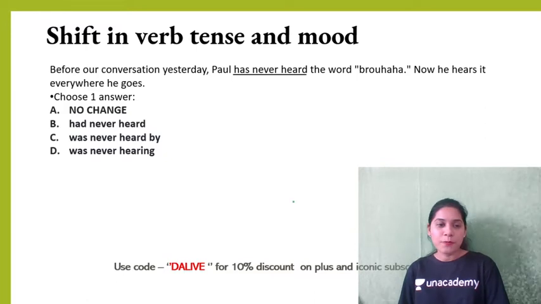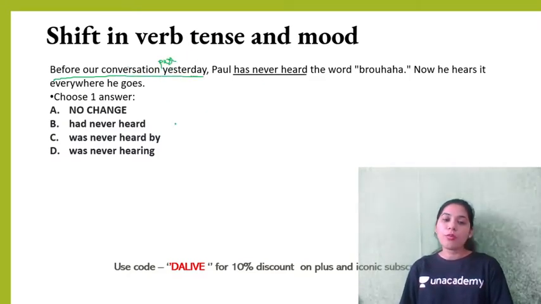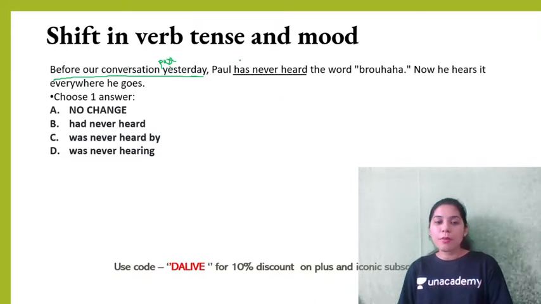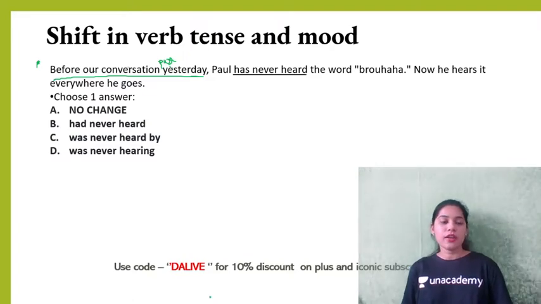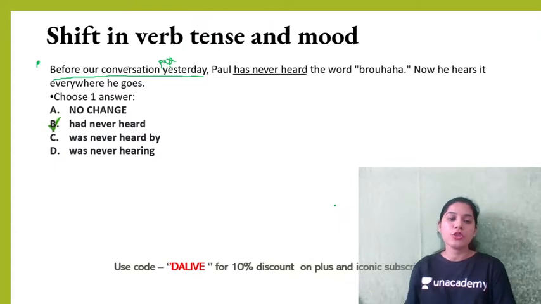So, before our conversation yesterday, so this conversation happened yesterday, past. उसके पहले, before that, Paul has never heard. तो past के पहले जो past हुआ है उसमें क्या आएगा, कैसे होगा? So read this carefully and let me know. Right. So when there are two pasts, the first past takes had, so the answer should be B.